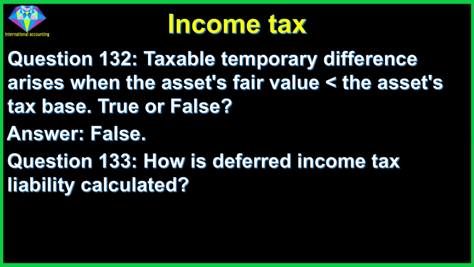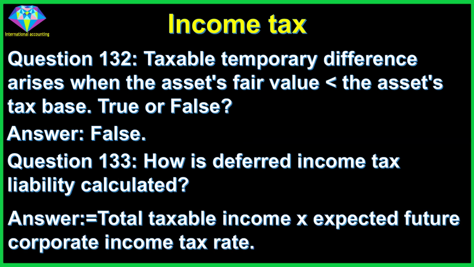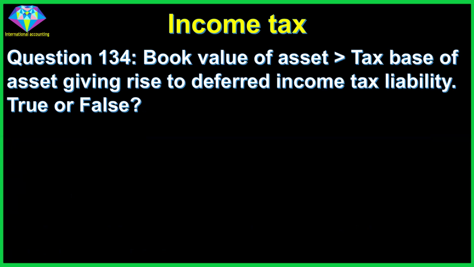Question 133. How is deferred income tax liability calculated? Answer: deferred income tax equals total taxable income multiplied by the expected future corporate income tax rate. Question 134. Book value of asset more than tax base of asset gives rise to deferred income tax liability. True or false? Answer: true.